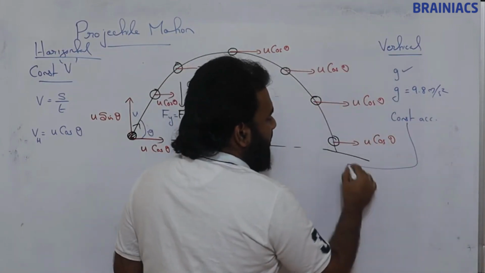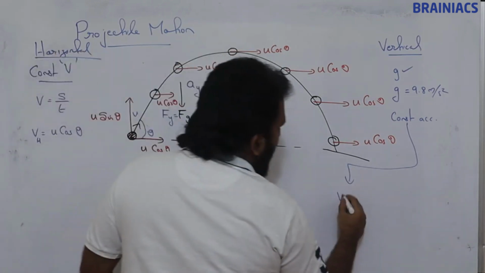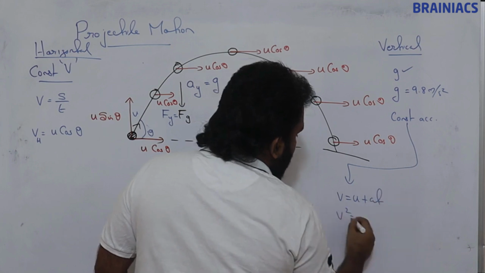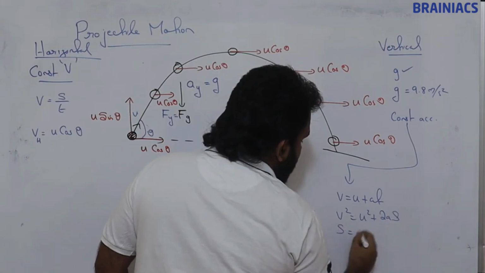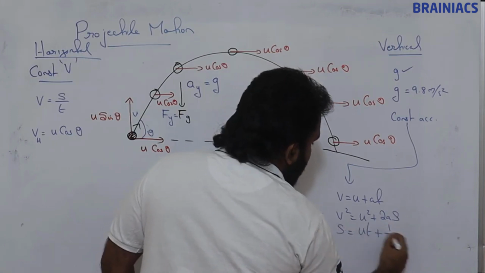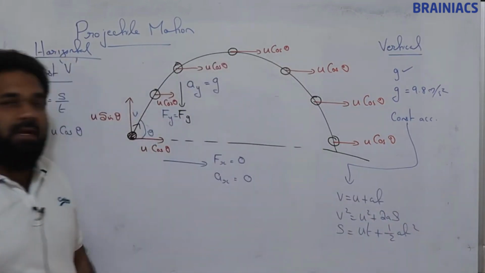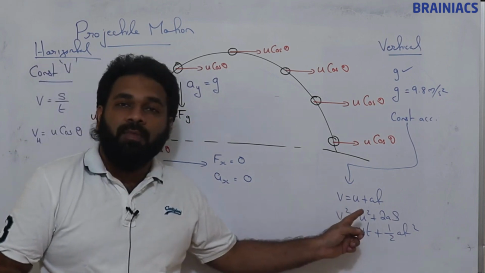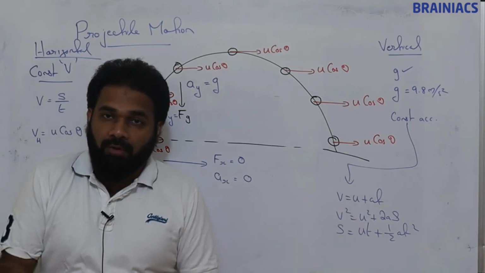Which equations are valid in vertical motion? v equals u plus at, v squared equals u squared plus 2as, s equals ut plus half at squared. These equations are valid in vertical motion. But instead of u, we will have to put u sin theta, because u is common for both.